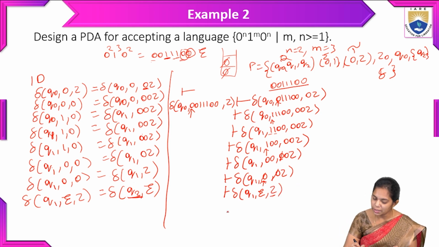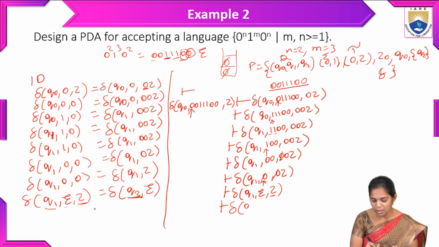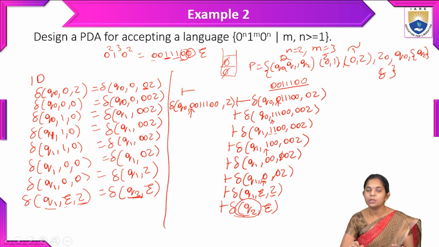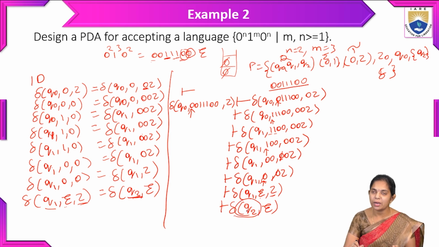So the initial stack symbol is there, and if you observe this transition of Q1 comma epsilon symbol with the top of the stack symbol Z, it is reaching the Q2 state. So Q2 with the epsilon symbol. While reaching this Q2 state, it is a final state.